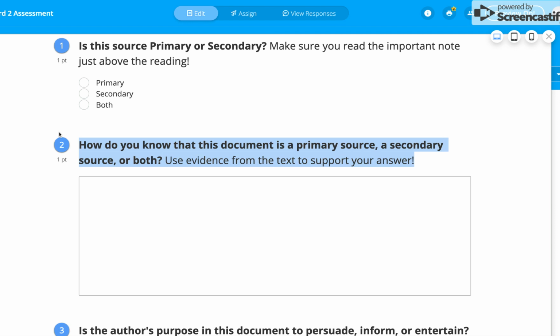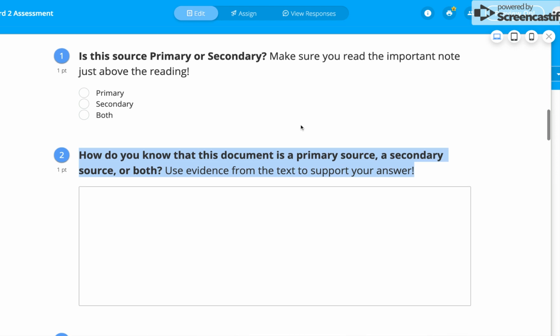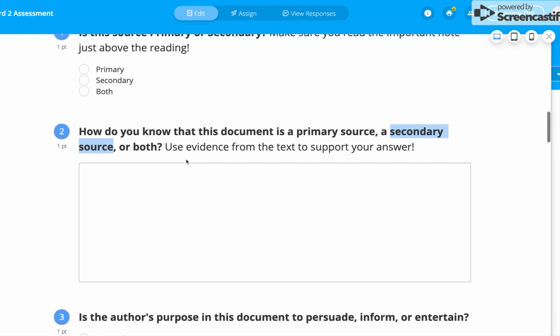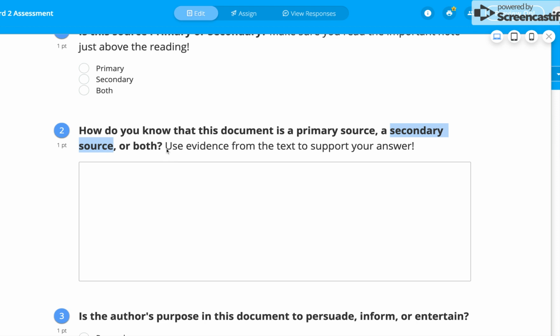Tell me, how do you know that the document is a primary source, a secondary source, or both? Okay. So if it's a primary source, you might say, well, it was from the time that this event was happening. If it was a secondary source, you would say, well, clearly this was written by a historian and it happened later. Okay. Those are examples. Those are not the answers to this question, but you need to explain your answer.